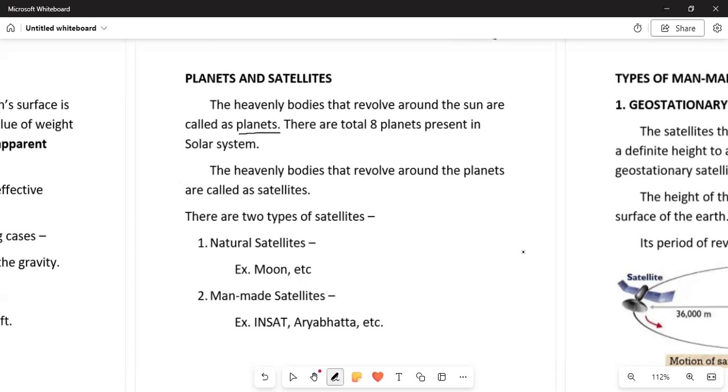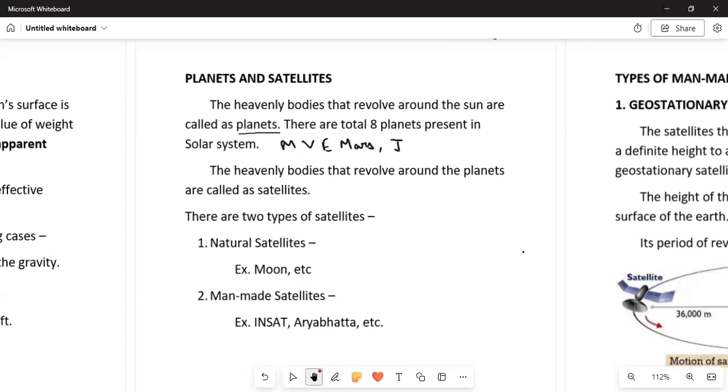Can you name those? They are Mercury, Venus, Earth, Mars, then Jupiter, Saturn, Uranus, and Neptune.